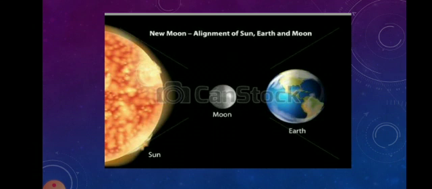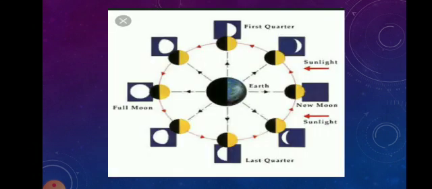Now we all know that the moon doesn't change its shape, and it cannot cast light by itself. Instead we only see a change in shape because we can only see the parts of the moon that are being lit up by the sun.